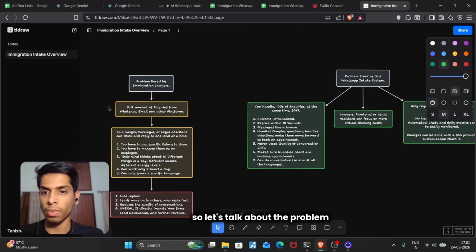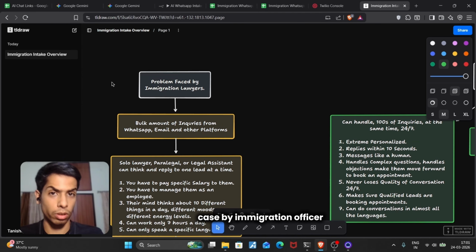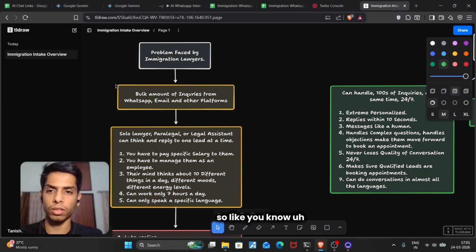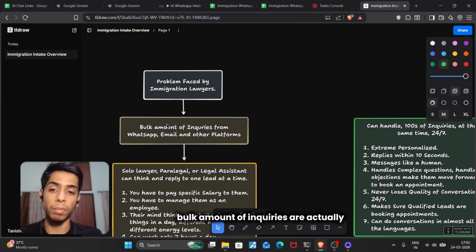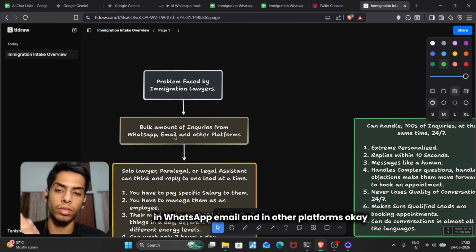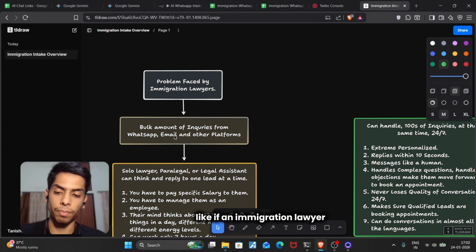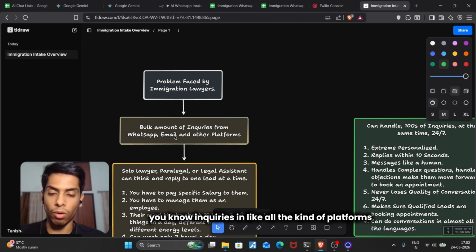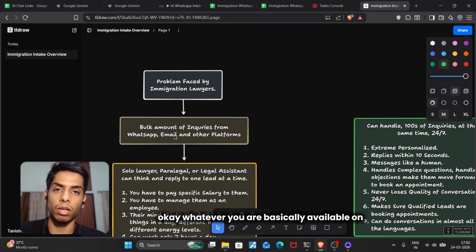So let's talk about the problems faced by immigration lawyers in general right now. One of the biggest problems is that they are receiving a bulk amount of inquiries on WhatsApp, email, and other platforms. You might have noticed this already. If you're an immigration lawyer, you might be receiving a large bulk of inquiries on all the platforms you are available on.